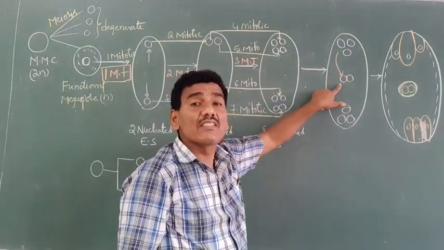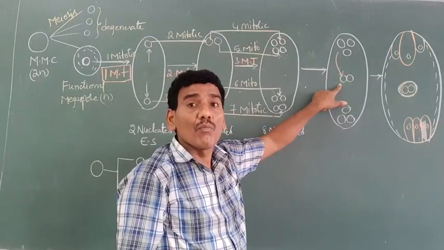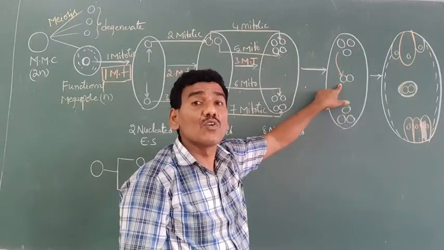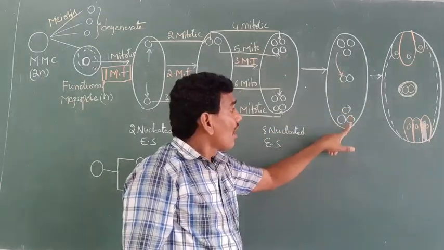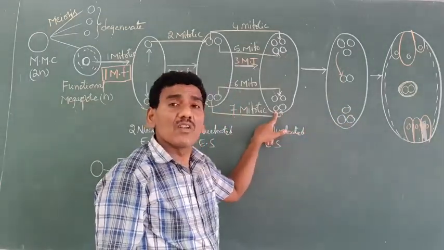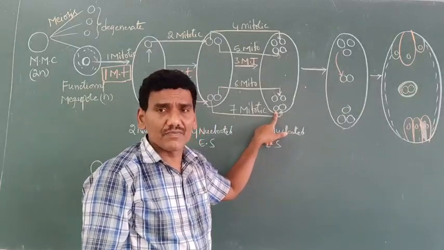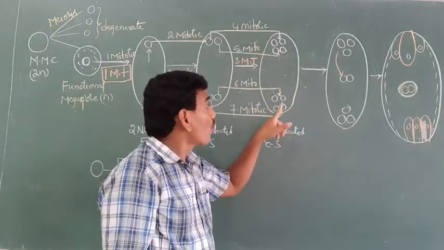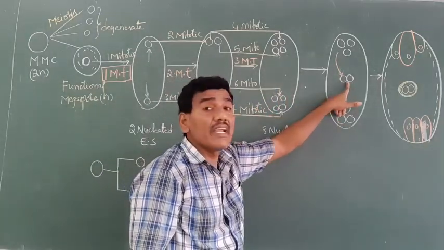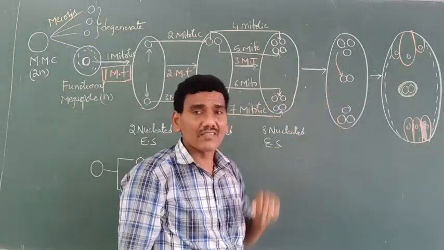This nucleus is also known as the micropylar nucleus. Out of the 4 nuclei of the chalazal end, one nucleus migrates to the central place.